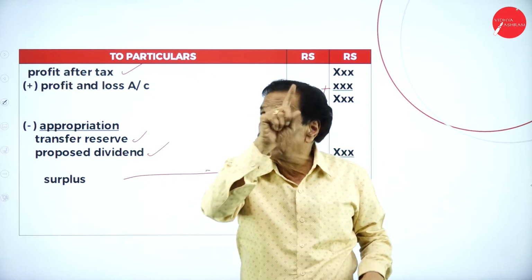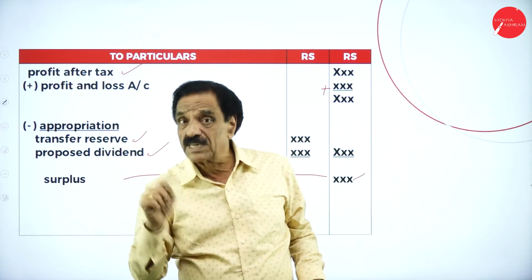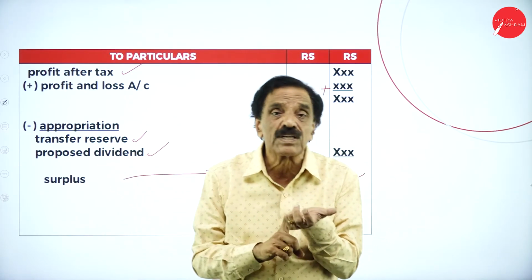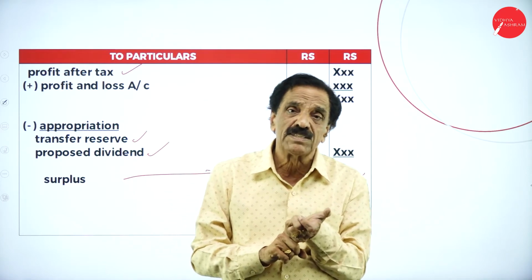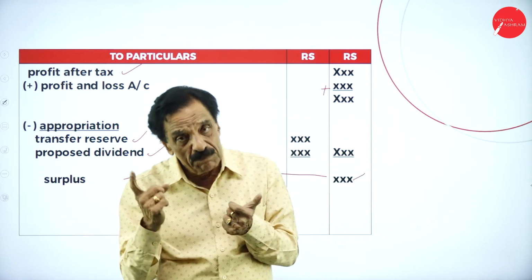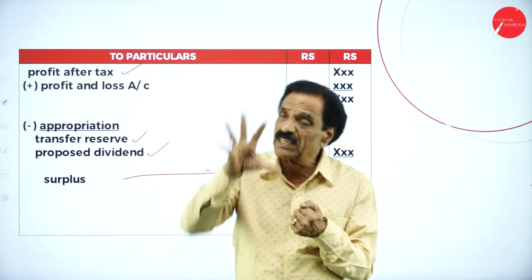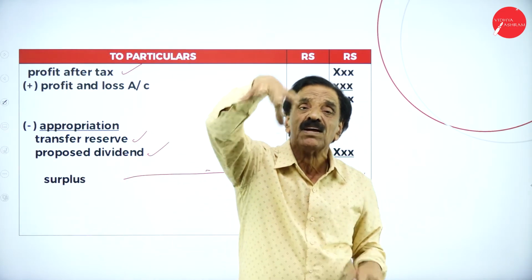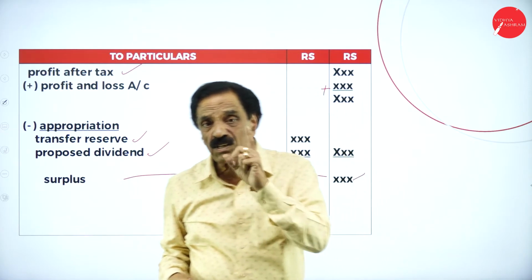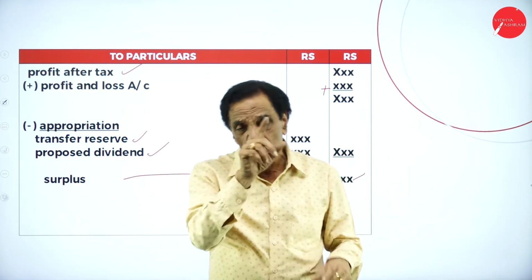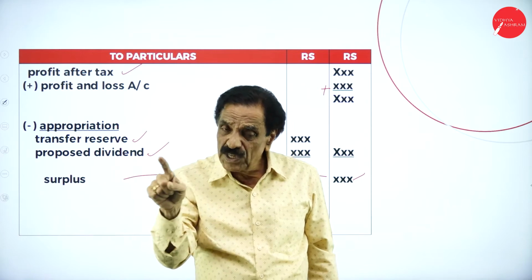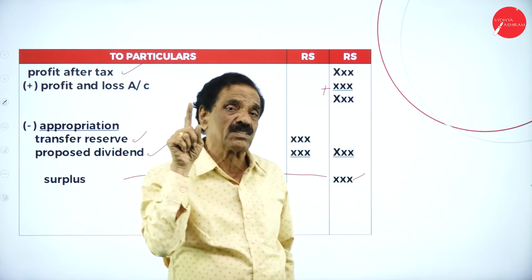What is the first one? Sales minus sales return. Other income: discount received, commission received, share transfer fees, miscellaneous income, interest on investment. They should be added. This is the total income. Then expenditure. First is cost of goods sold: opening stock, add purchases, minus closing stock. That is the cost of goods sold.